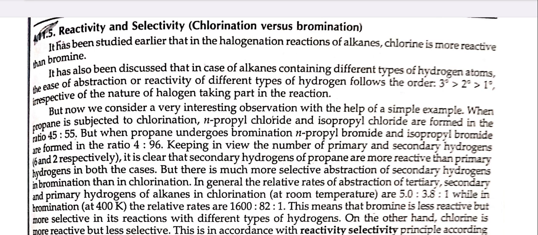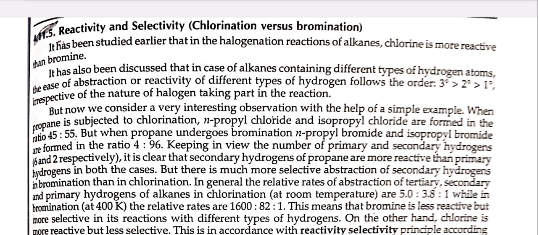In general, the relative rates of abstraction of tertiary, secondary, and primary hydrogens of alkanes in chlorination at room temperature are 5 : 3.8 : 1, while in bromination at 400 Kelvin the relative rates are 1600 : 82 : 1. This means that bromine is less reactive but more selective in its reaction with the different types of hydrogens. On the other hand, chlorine is more reactive but less selective.